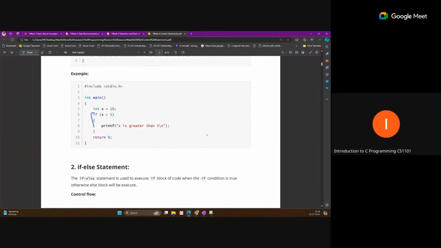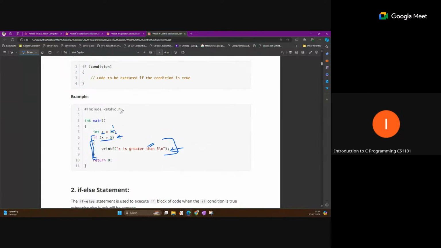Like in the example you can easily understand here. Here we are just using this one conditional statement. If x is greater than 5, then this block of code will execute. If this condition is not true, then this part will be ignored. It will not be executed by the compiler. So if x equal to 10, yeah, this is true, now this will be printed. If we assign x equal to 1, then this condition is not true, then this will not execute. So now we are deciding our control of execution based on the condition.